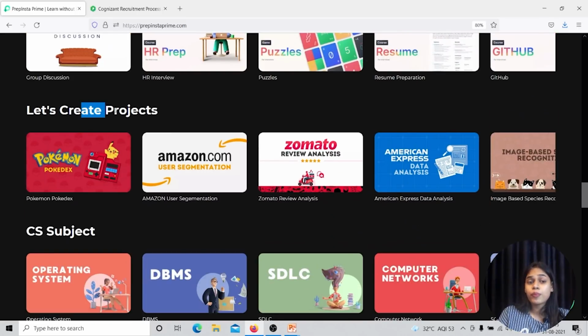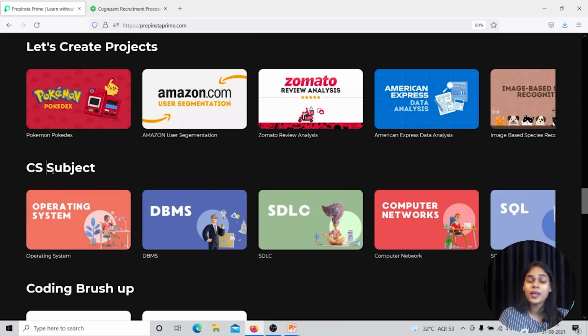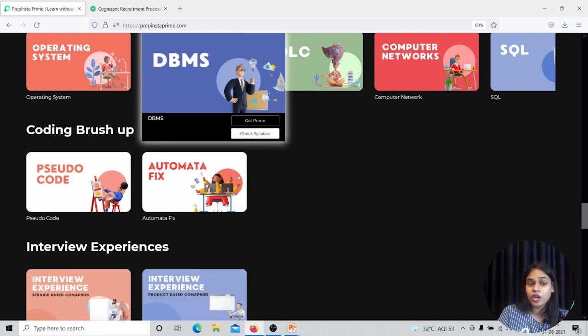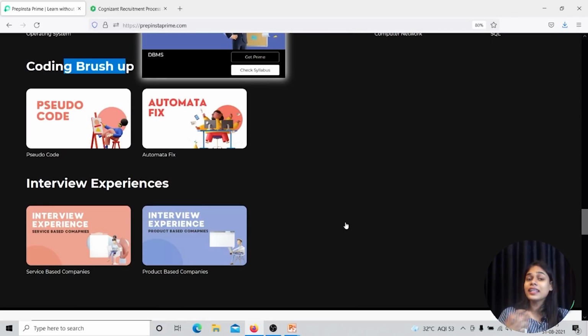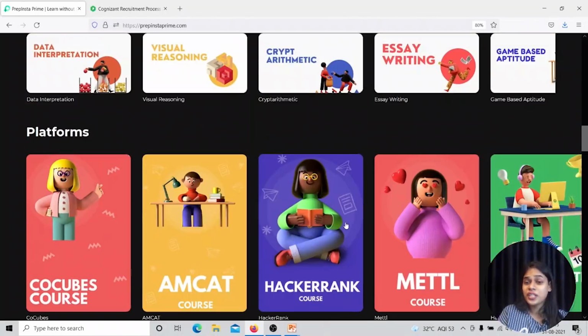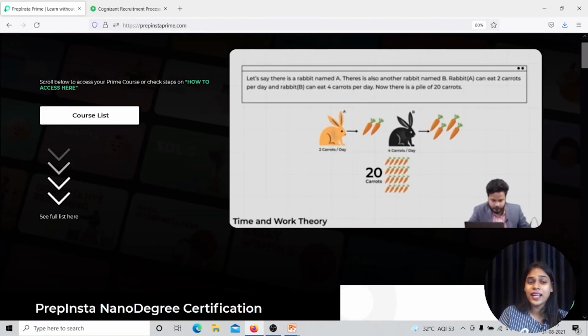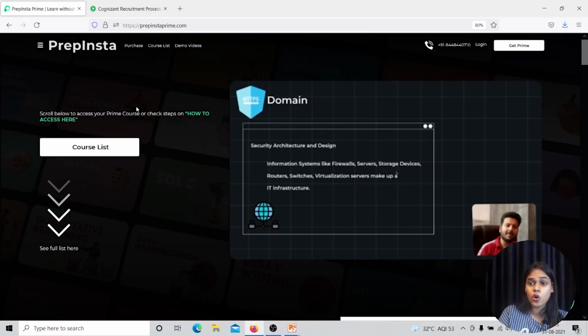You have projects that you can create. You have CS subjects that you can use to prepare. You have coding brush-ups if you want to brush up your coding section, Automata Fix and pseudocode, and interview experiences as well. So as I told you, it's a one-stop shop for all the students. So if you want to get one thing, you are getting 100 plus things along with it. All right. So this is our Prep Insta Prime website, and let me quickly show you how you can join it.